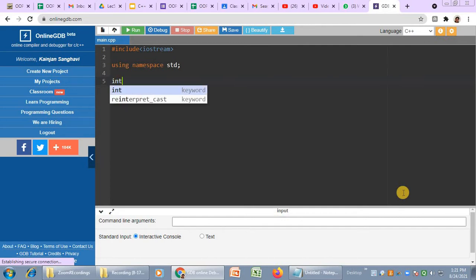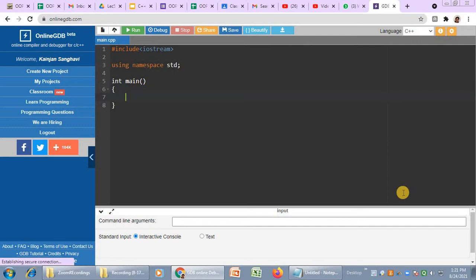Then I start by writing a main function. So int main. As soon as I write main, I open the bracket. This is the definition of the main function. So I am opening the bracket and closing the bracket. So this is the normal C++ structure.